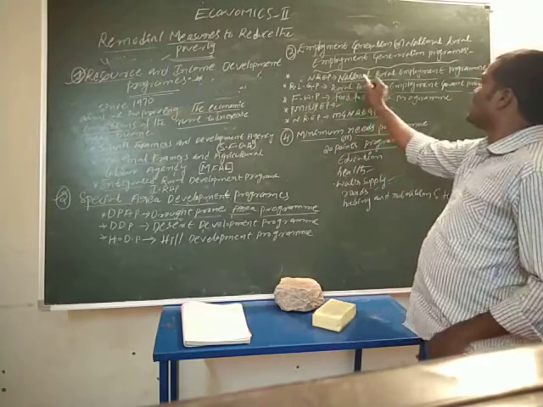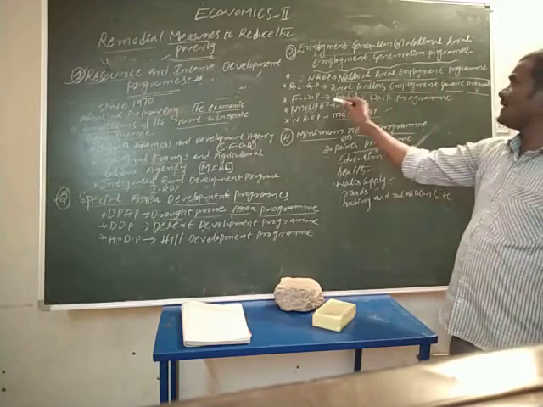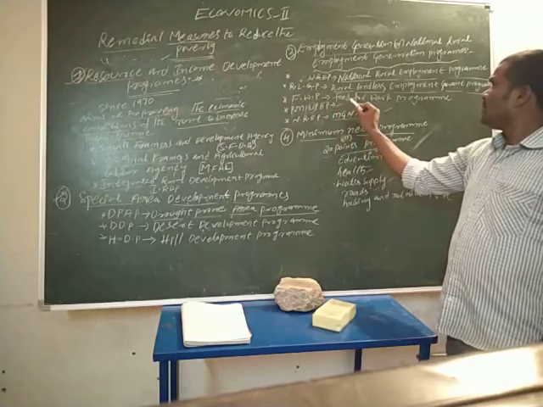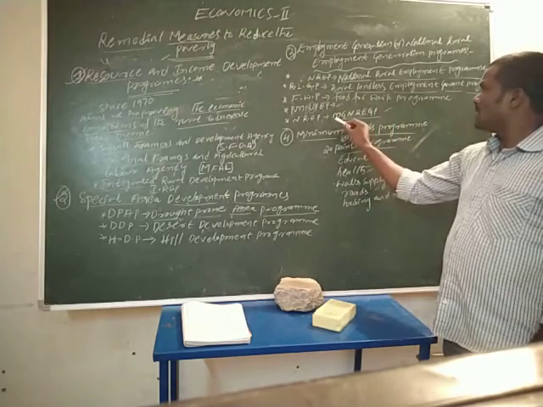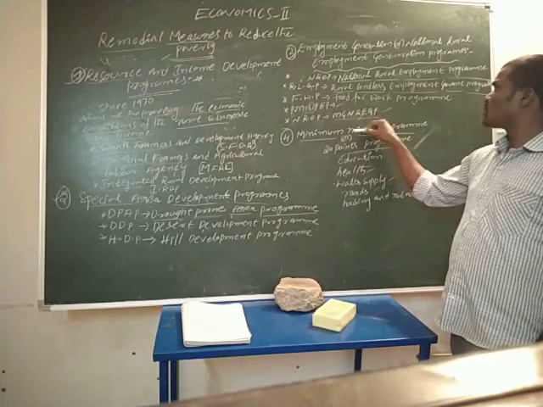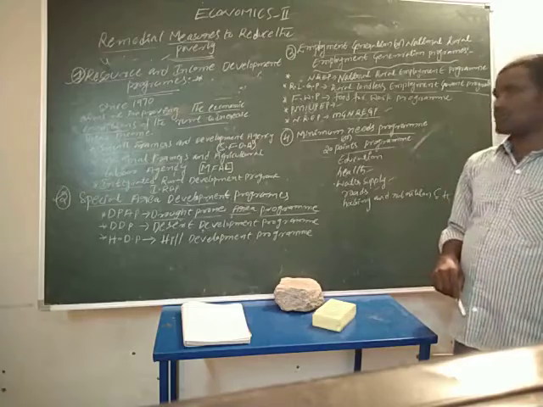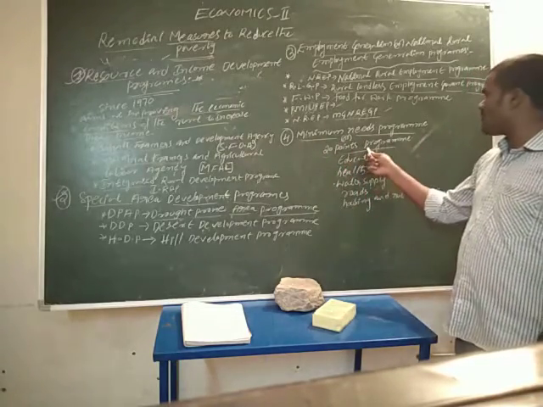NREP means National Rural Employment Program. Next, FWP, Food for Work Program. NREP merged into MGNREGP, Mahatma Gandhi National Rural Employment Guarantee Program. Next, the fourth one is the minimum needs program, or 20 points program.